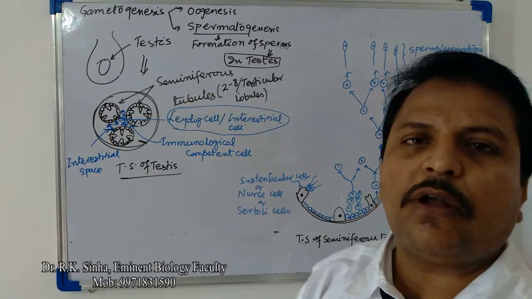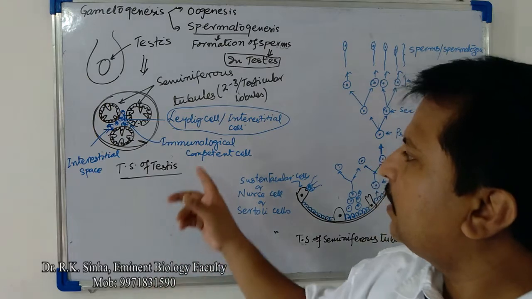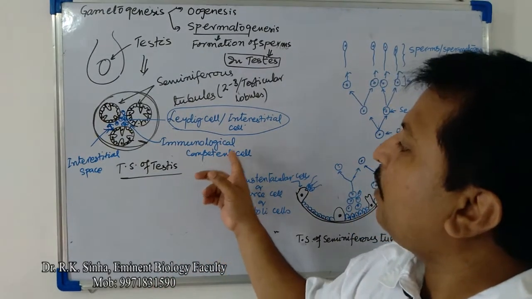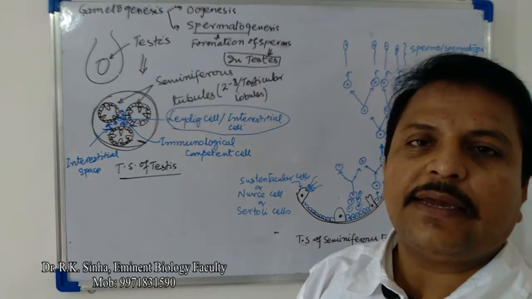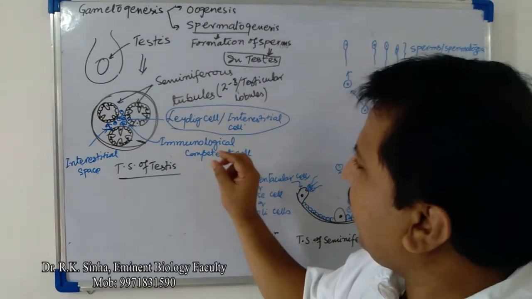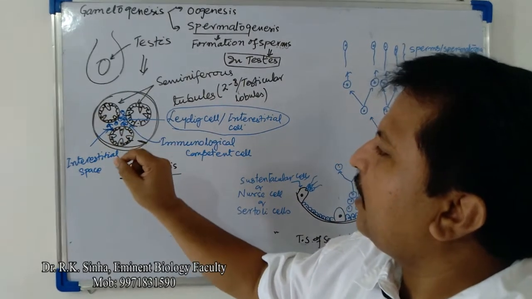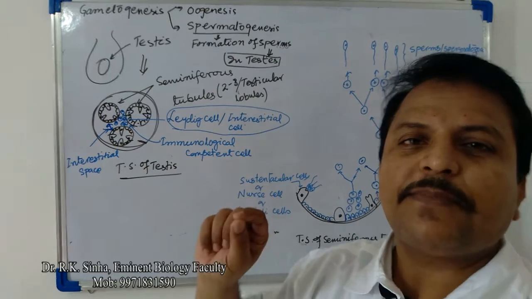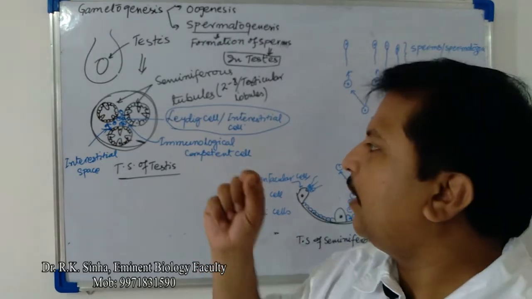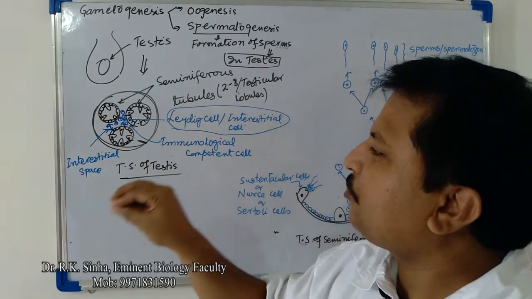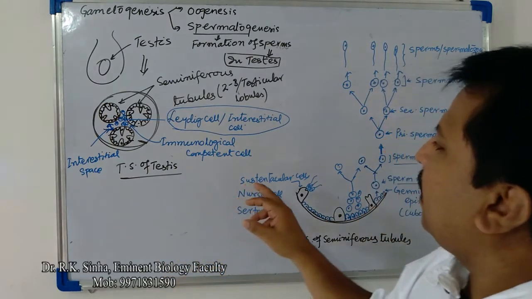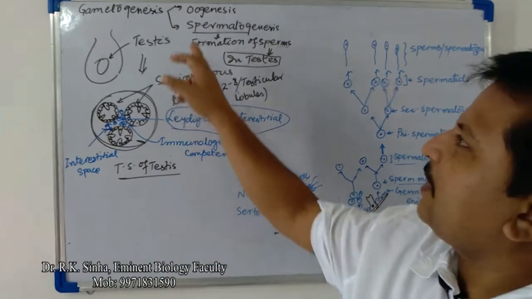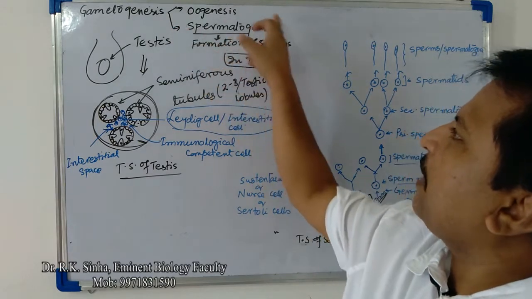One of the androgens is testosterone, whereas the immunologically competent cell keeps this area germ free and the immunity strong.